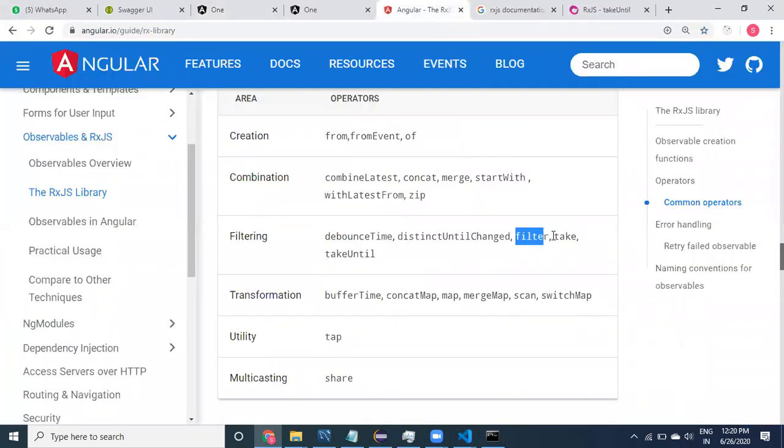We know what is filter. We know date bounds. Okay, what is this? Distinct until changed. Distinct, what is the meaning of distinct? Different. Meaning that if the same values are coming, then it is not going to take them.